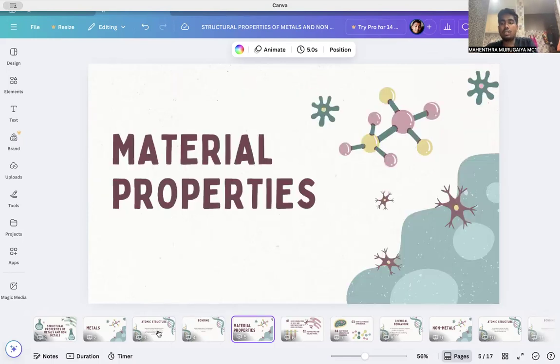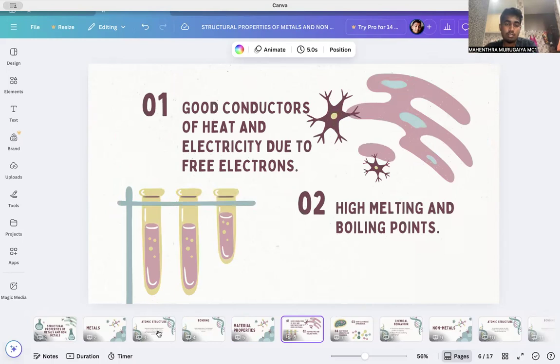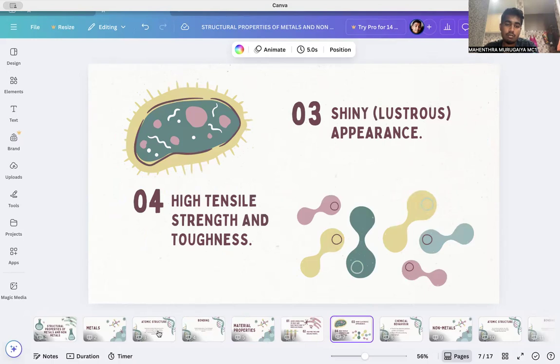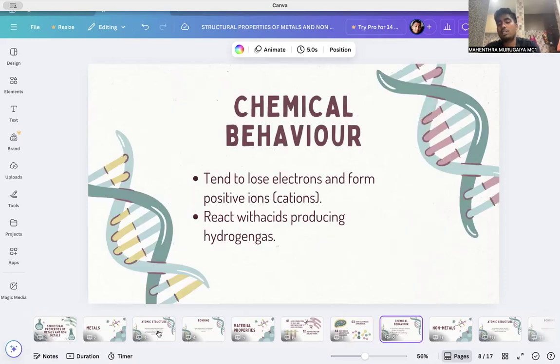So what are the material properties of metals? Metals are good conductors of heat and electricity due to the free electrons. Metals have high melting and boiling points. They also have a high tensile strength and toughness compared to non-metals. And lastly, metals are shiny in appearance. So the chemical behavior of metals is that they tend to lose electrons and form positive ions, and react with acids producing hydrogen gas.